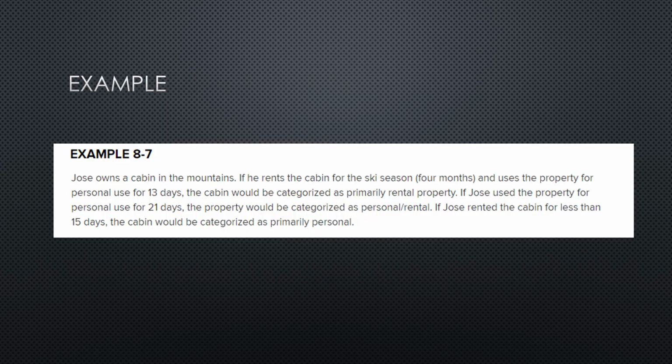Here is an example given in the book. If Jose rents his property for 4 months and uses the property for personal use for 13 days, then this would be categorized as primarily rental because he did not use it for more than 14 days. If he used the property for 21 days, then that would be categorized as personal/rental. If he rented the cabin for less than 15 days, then that would be categorized as primarily personal.